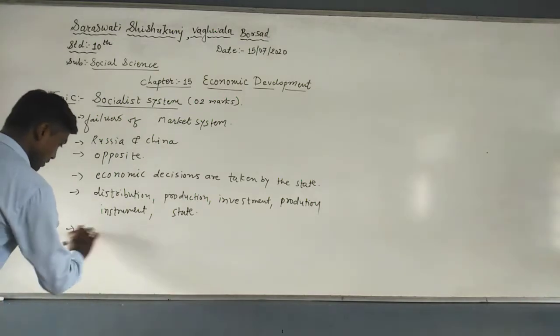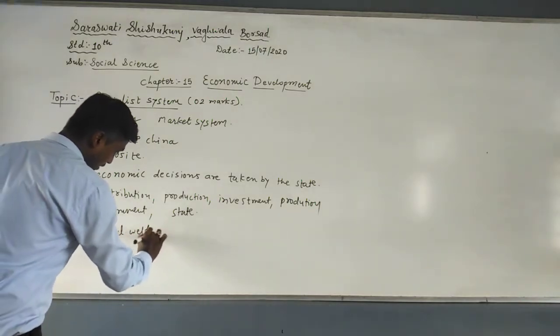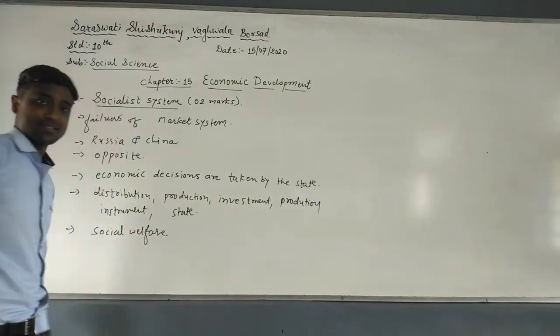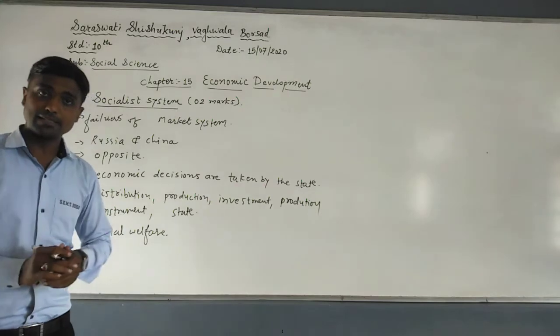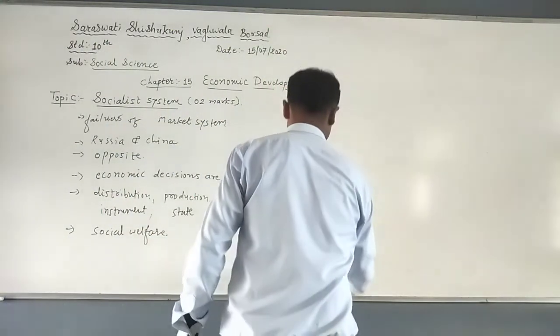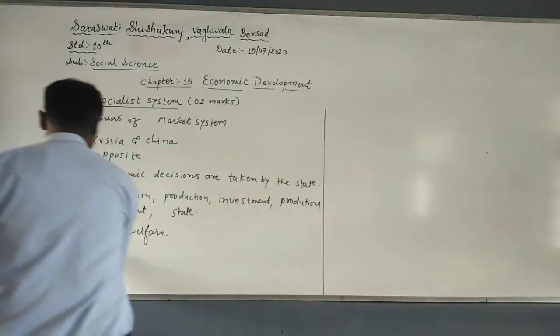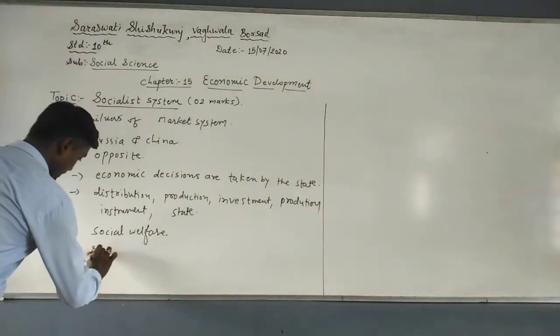Now the most important thing is social welfare. If you remember, in the market system profit is at the center, but here social welfare is at the center. Apart from this, another point after social welfare is responsibility.